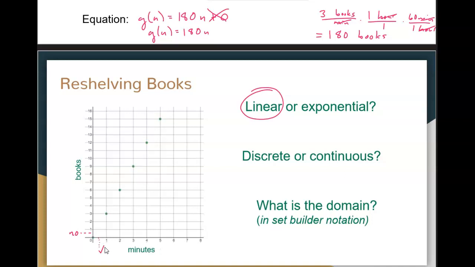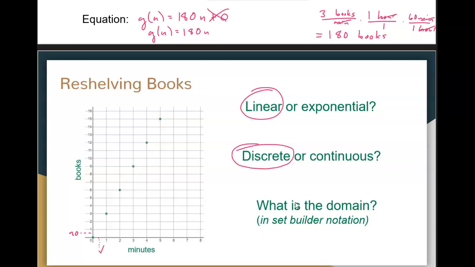So because one of our variables is continuous and one is discrete, that means our function overall has to be discrete, because if it's not continuous anywhere, it can't be continuous over the whole thing. This is going to be a discrete function, even though we have time on the x-axis. Even though time is continuous, books are discrete. Books are countable.